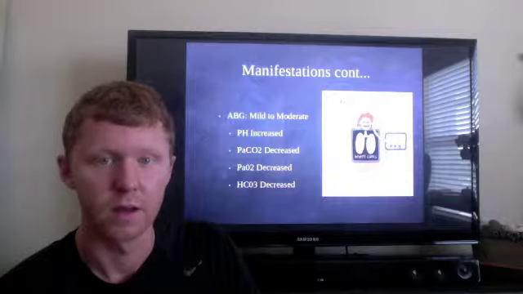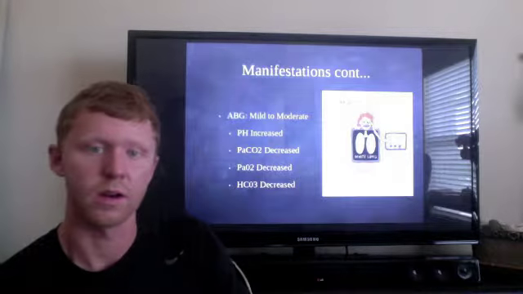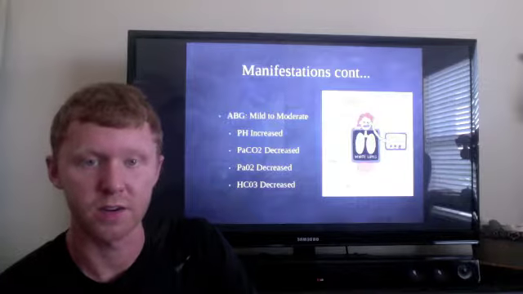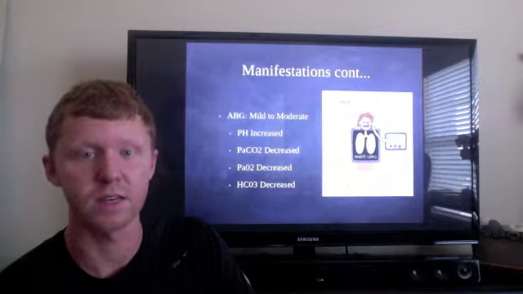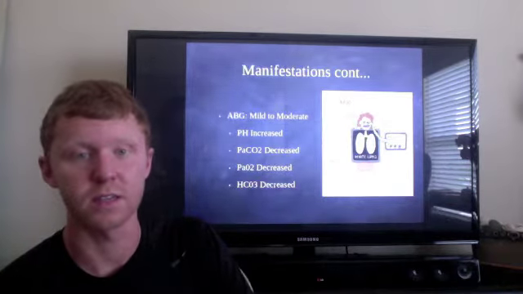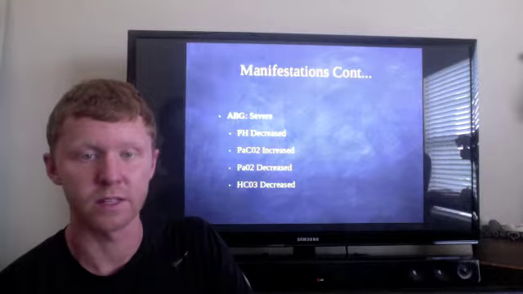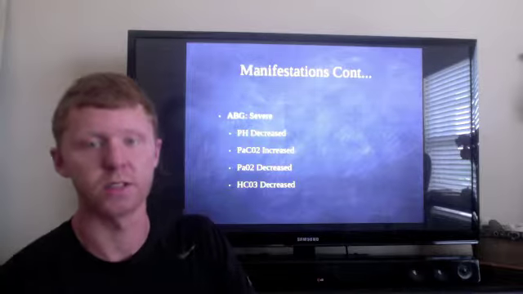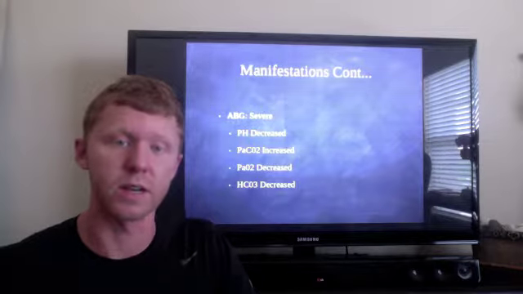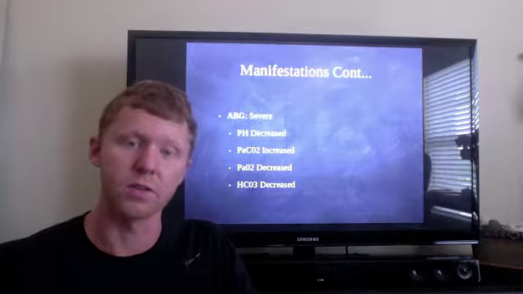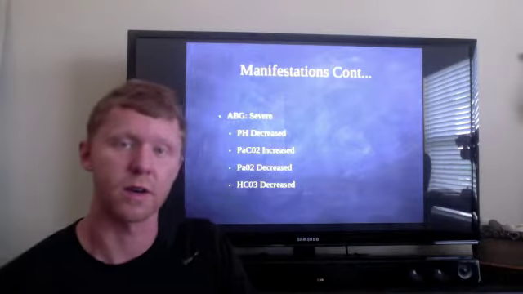So ABGs for ARDS patients, mild to moderate, they'll have a pH that is increased, CO2 that is decreased, PaO2 that is decreased, and a bicarb that is decreased. And then for severe, they're just in respiratory failure pretty much. Their pH is decreased, the CO2 is increased, and the PaO2 is decreased, and the bicarb is decreased.